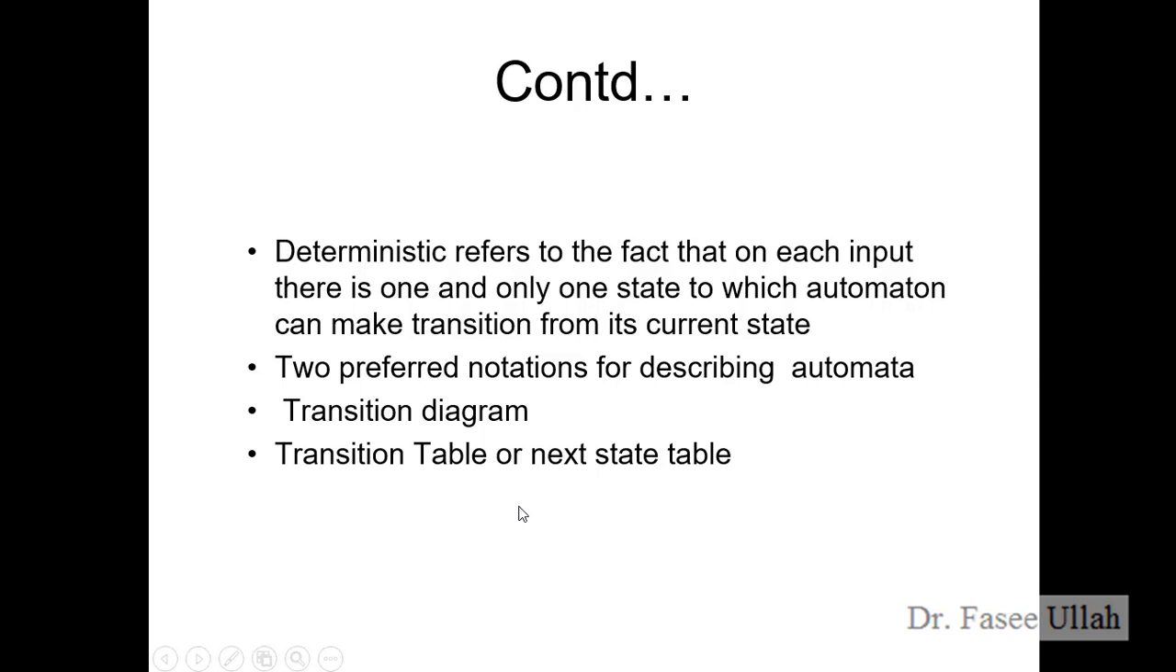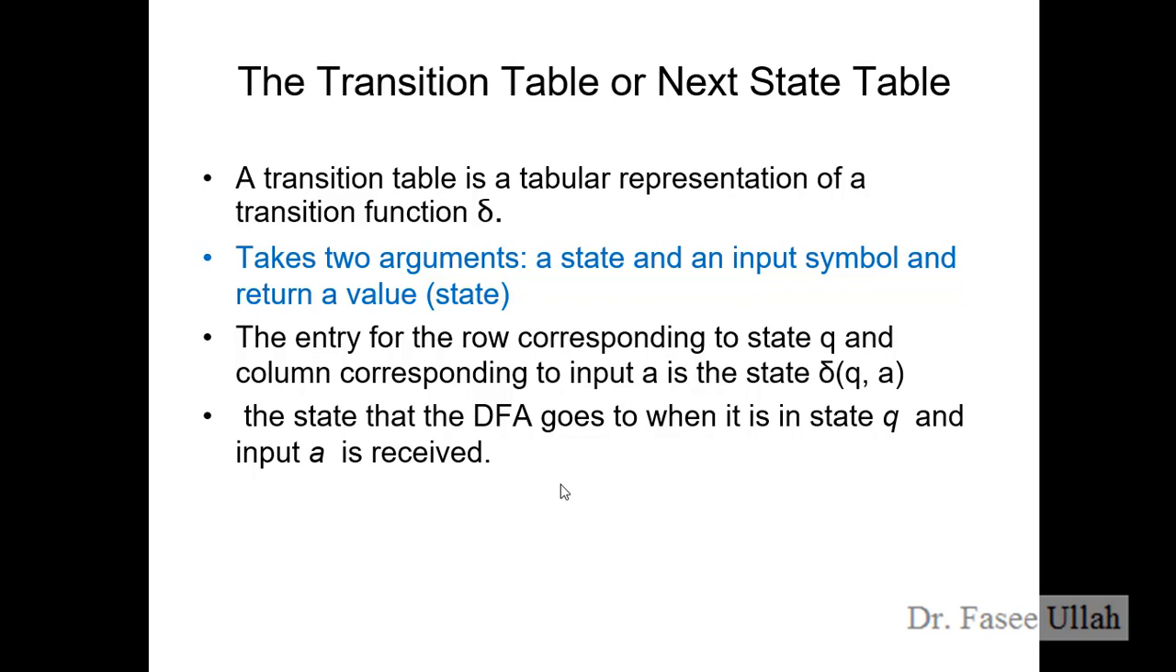For example, we have a data set 0, 1, and we have 3 or 4 states. How can we make the relationship between the 0, 1 input data set and the different states? These are the important things we show using a transition table or the next state table. Both have the same explanation. Let me read from here.